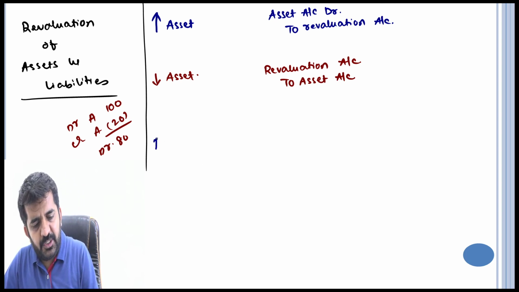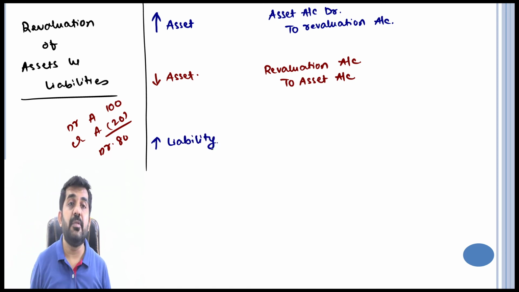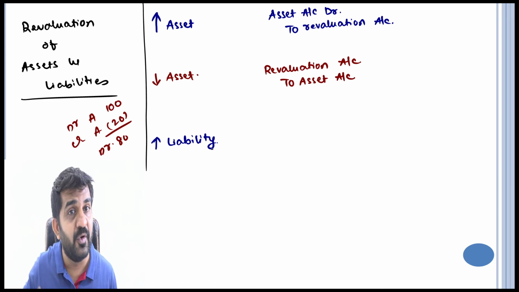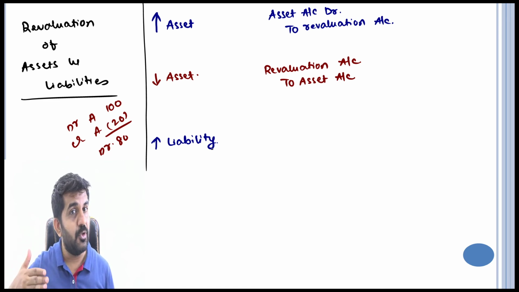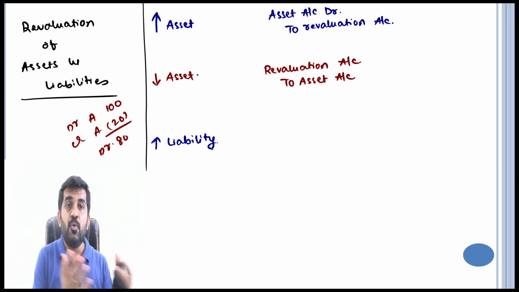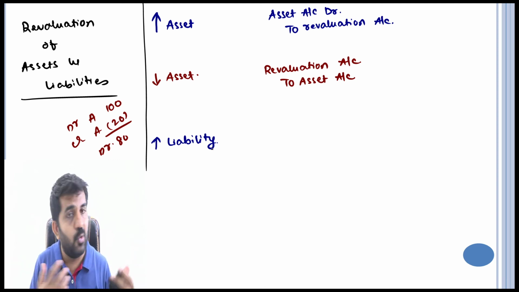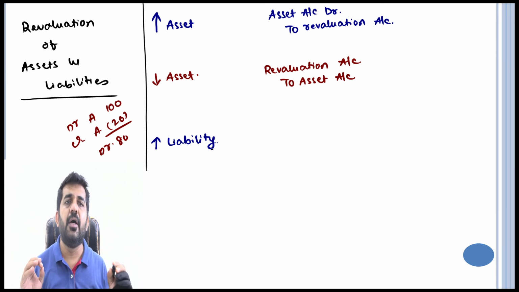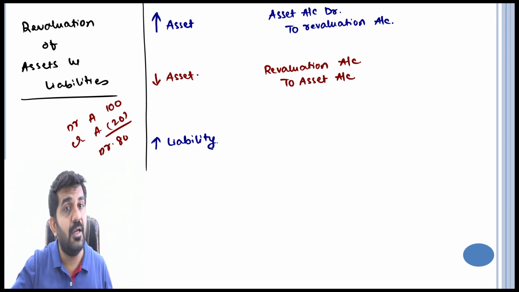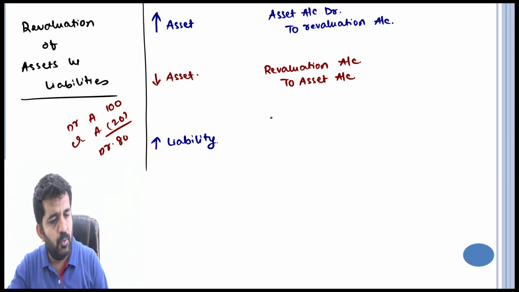Now, upward revaluation of liability. What does this mean? This liability was not recorded in books of accounts, or liability was recorded at a lower value. If the liability is recorded at a lower value, the new partner coming in is going to take all liabilities of the company in co-partnership. Then the new partner will be at loss. So he will revalue the liability. Is it all right? How to revalue the liability?